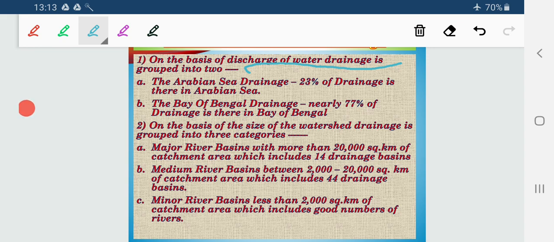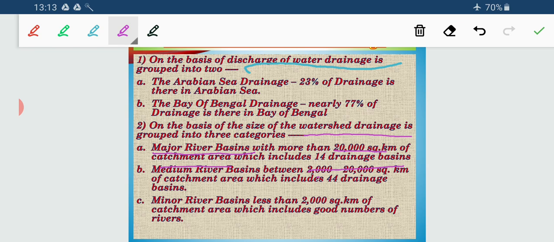Now next, on the basis of the size of the watershed, drainage basin is classified into three categories. Number one, major river basins. These are large river basins which cover nearly 20,000 square kilometer of catchment area, and 14 drainage basins are there. All the important drainage basins of our country come under this category.